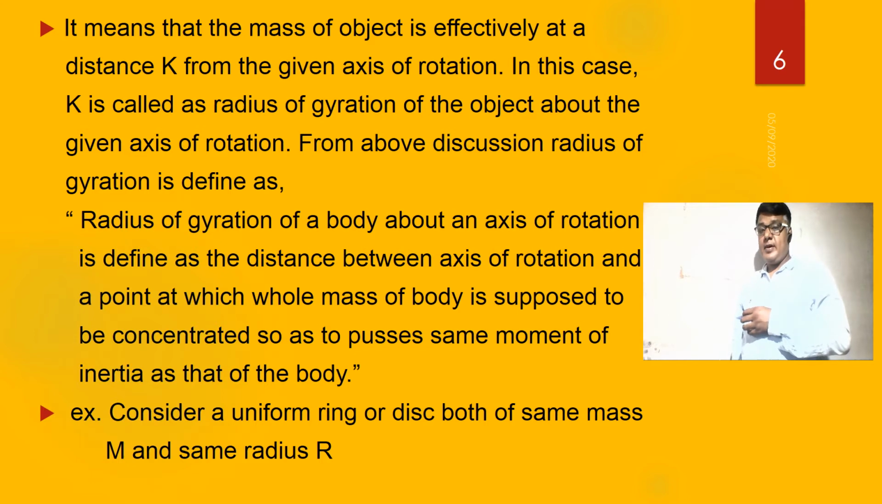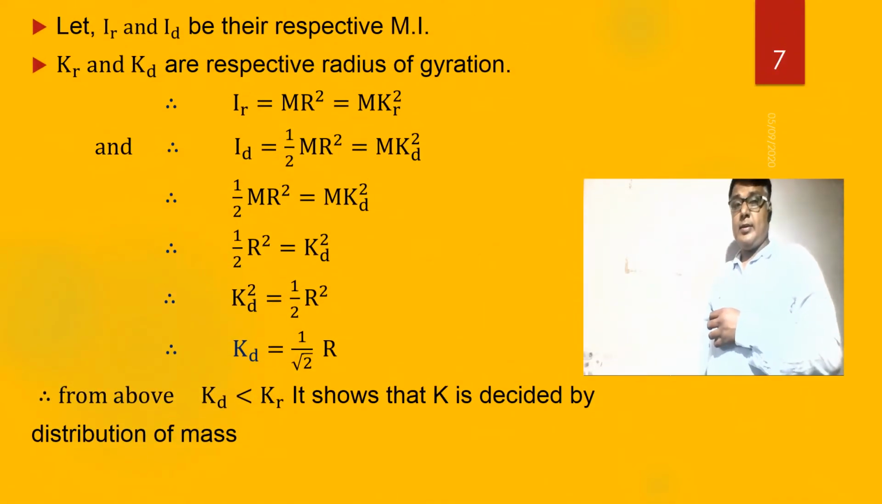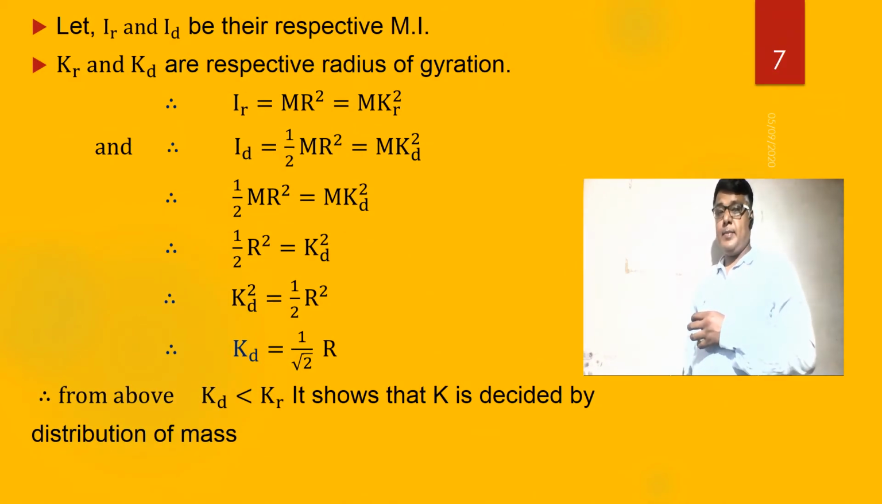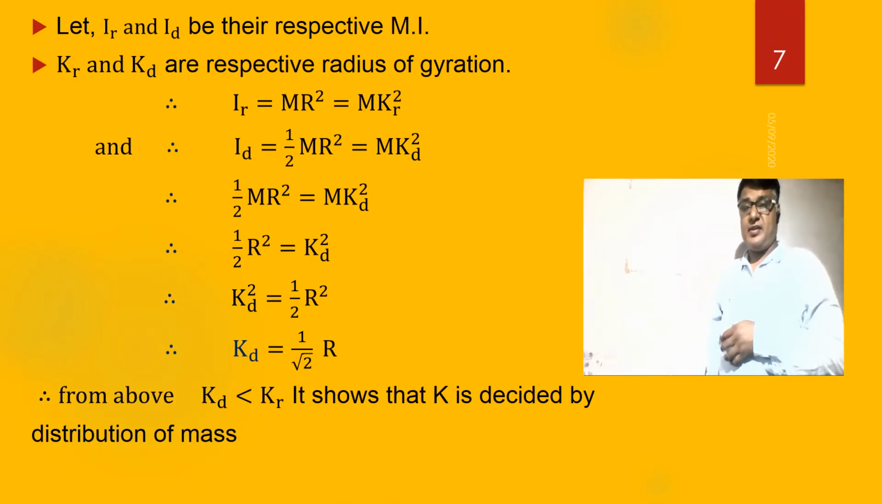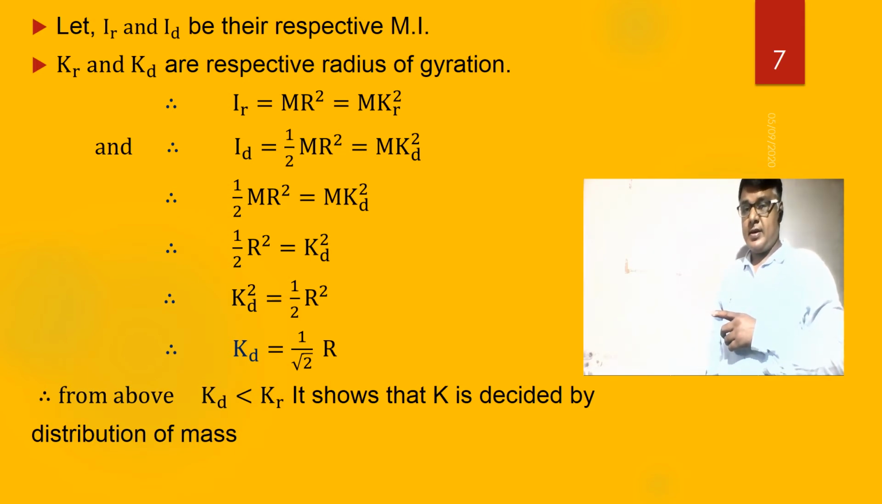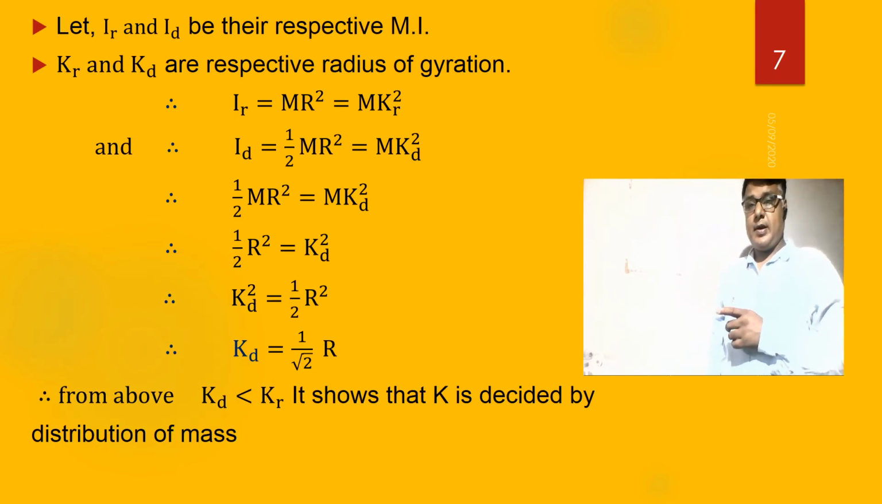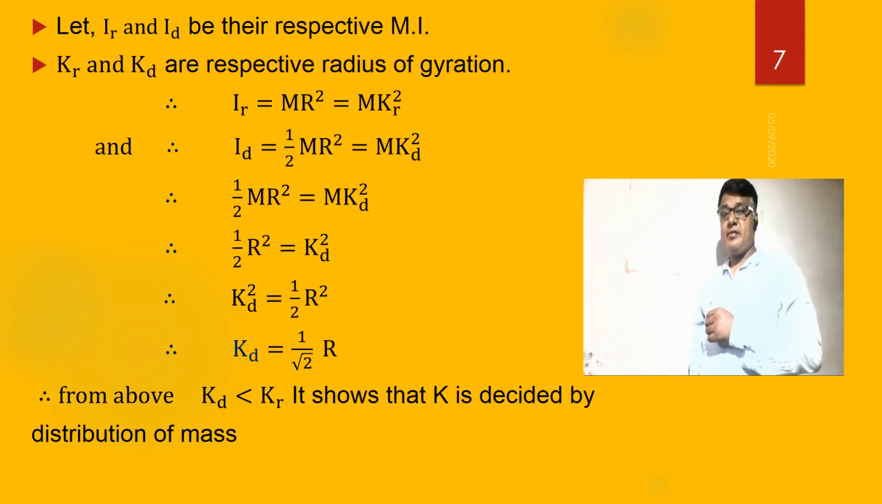For example, we consider a uniform ring or disc of the same mass m and radius r. Then let IR and ID be the respective moments of inertia. IR आणि ID काय आहेत? Respective moment of inertia आहेत. म्हणजे IR रिंगचा moment of inertia आहे, ID डिस्कचा moment of inertia आहे. Now, here KR and KD are the respective radii of gyration. KR and KD काय आहे? It's a respective radius of gyration.